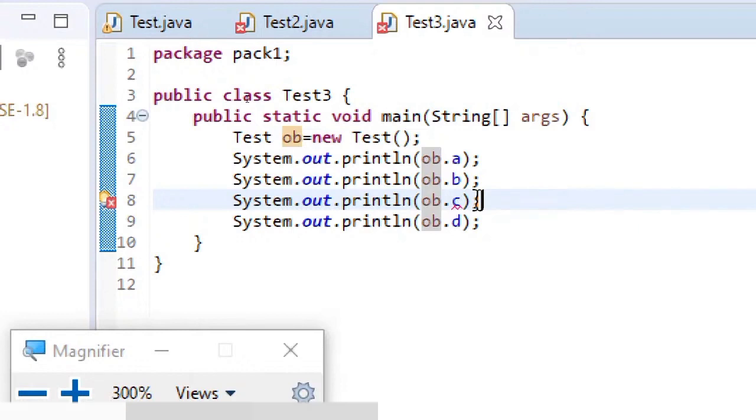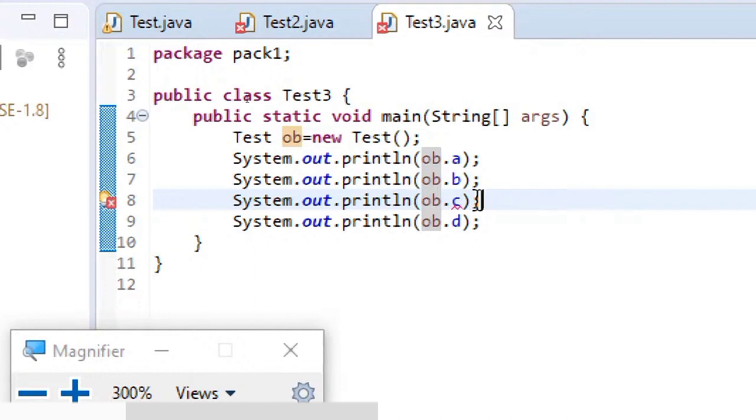Next, coming to protected members. Protected members can be accessed by both subclasses and non-subclasses in the same package. Next, private.